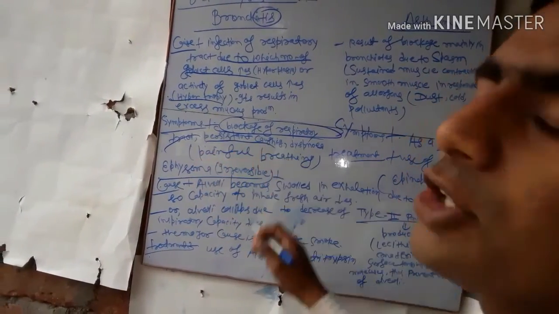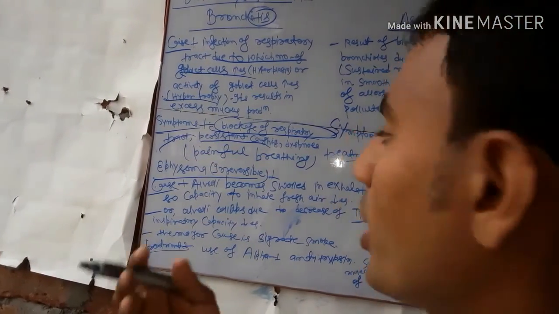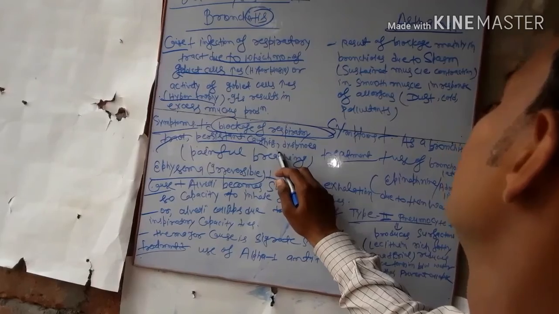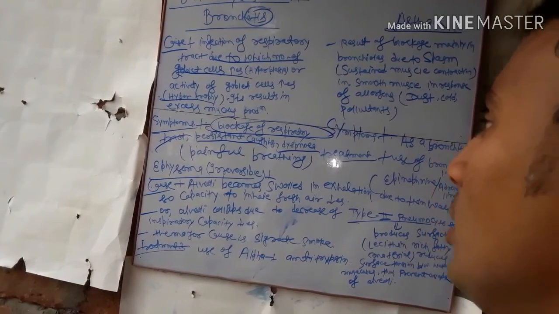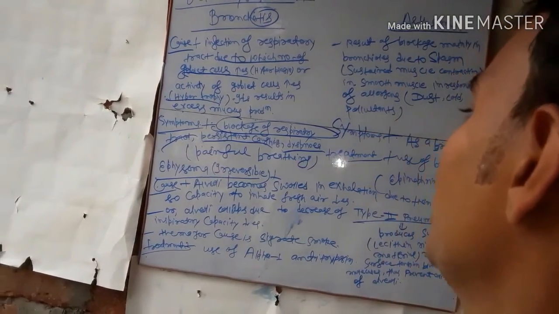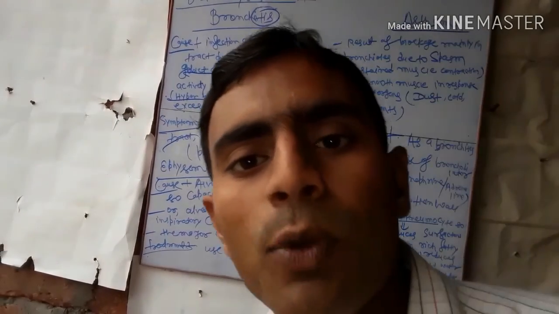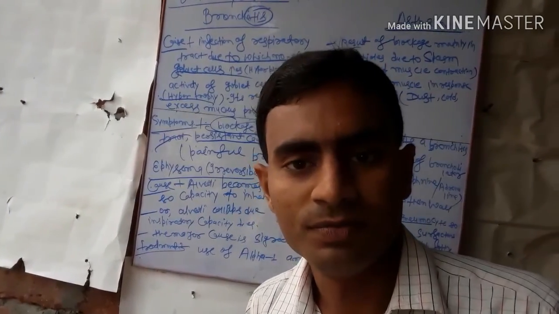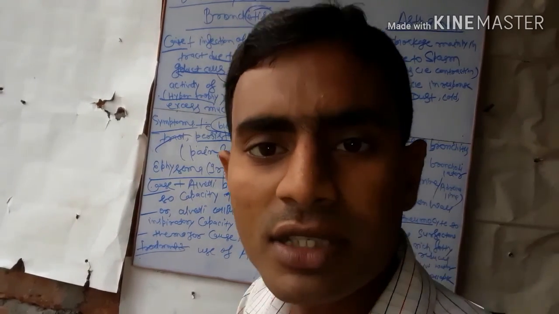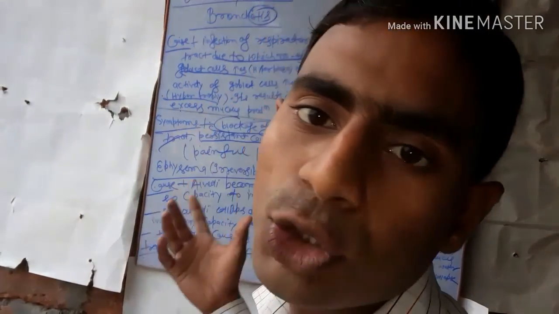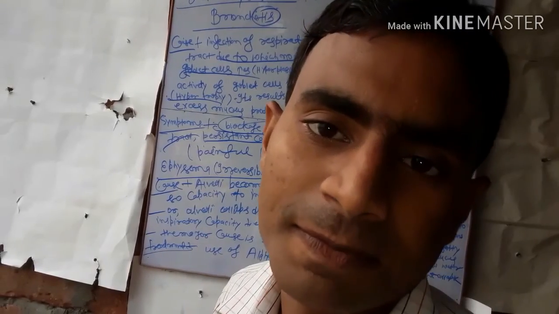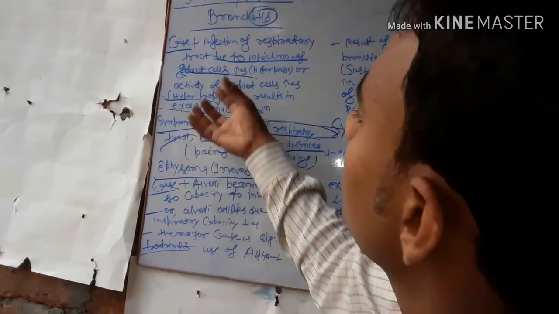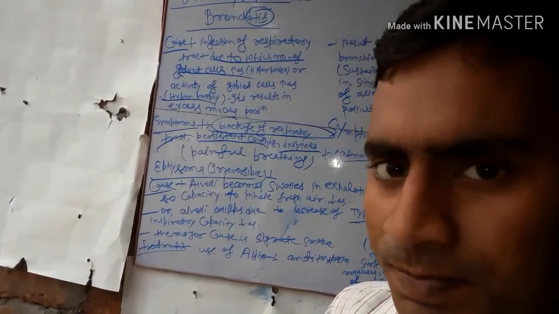Second is persistent cough, and dyspnoea. Dys means painful, so dyspnoea means painful breathing. These are the symptoms of bronchitis.